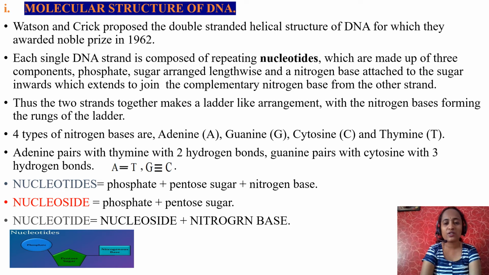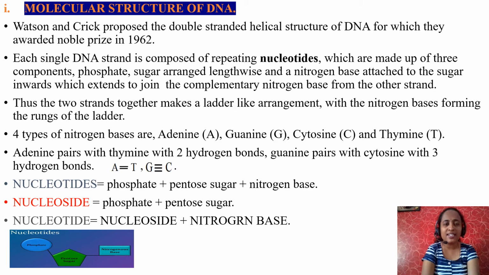Now, molecular structure of DNA. Let us see the molecular structure of DNA. DNA is made up of what? Watson and Crick proposed the double-stranded helical structure of DNA, for which they were awarded the Nobel Prize in the year 1962. DNA is made up of two complementary strands. They are complementary in nature and they run parallel. Just imagine the structure. If you twist a ladder, how does it look? Exactly, the DNA structure seems the same.